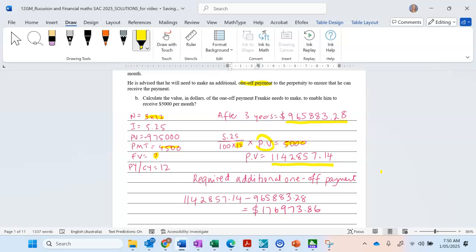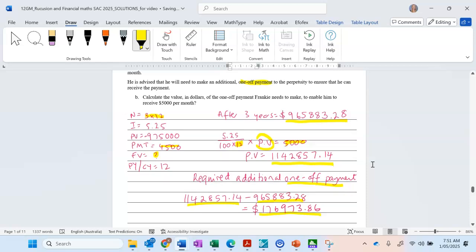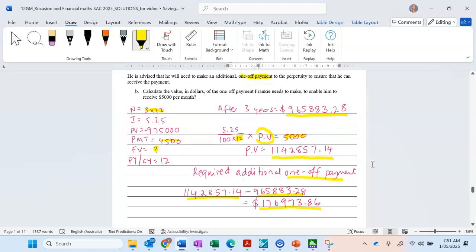So we just got to work out the required one-off payment. So this is how much he has to start with. After 3 years, he had that amount. So he has to add in $176,973.86 after 3 years into that annuity to turn it into a perpetuity to get the $5,000 per month.